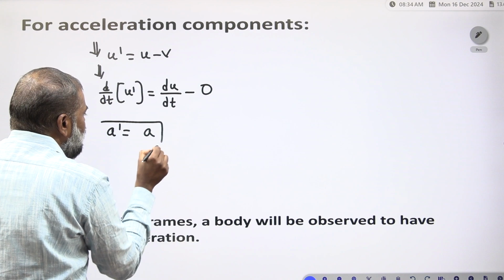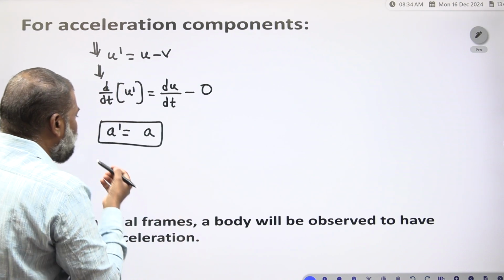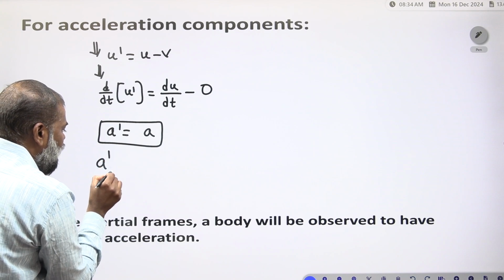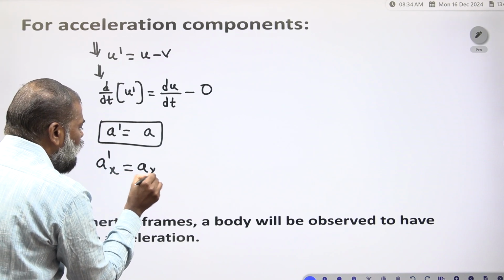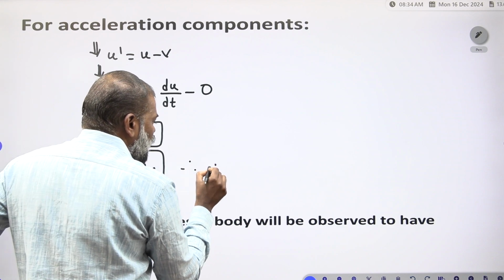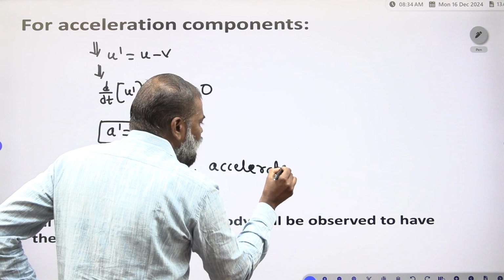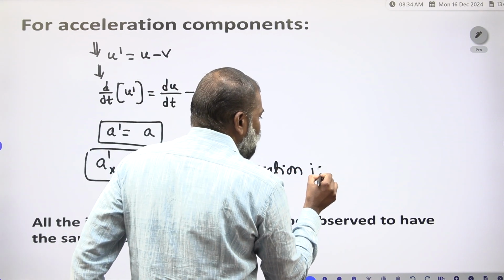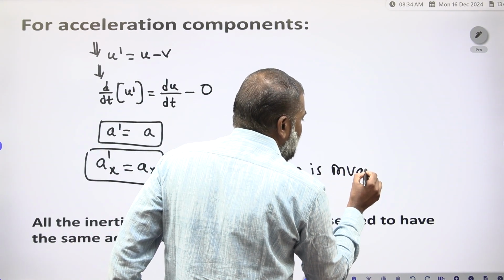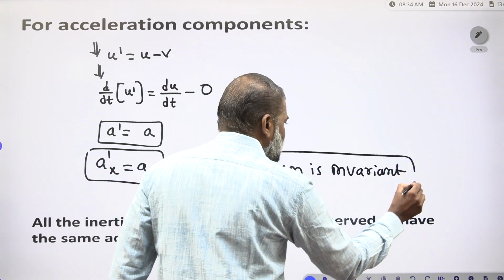In terms of components, ax dash is equal to ax. So therefore what we have to write here? Acceleration is invariant under the Galilean transformation.